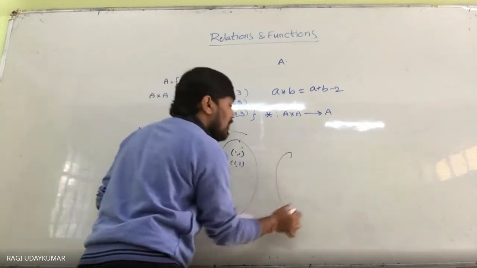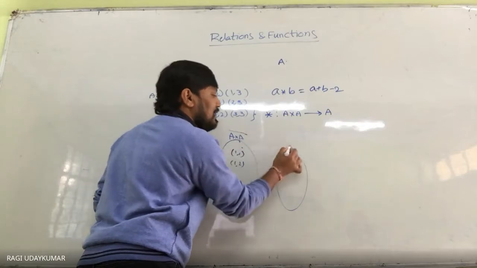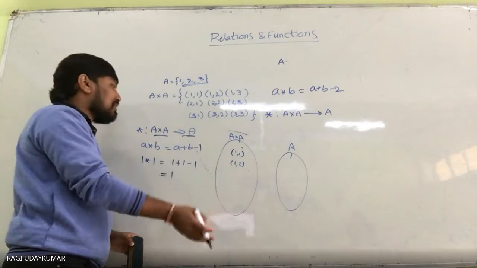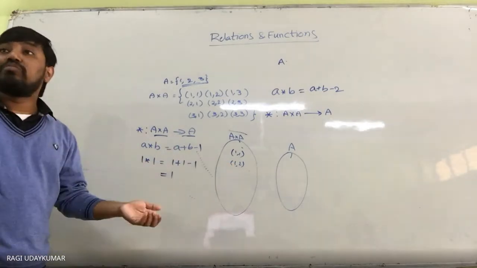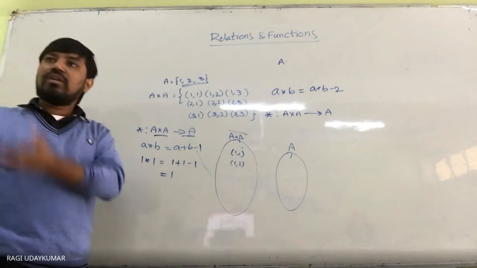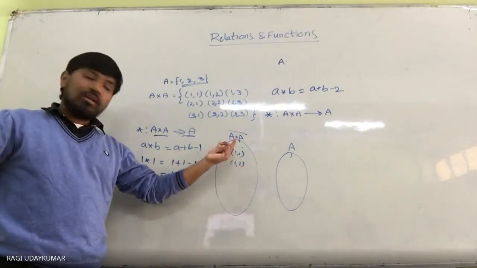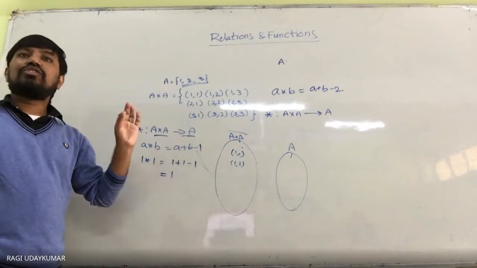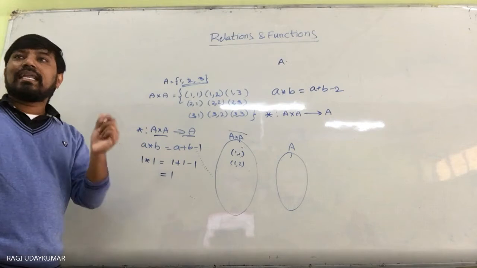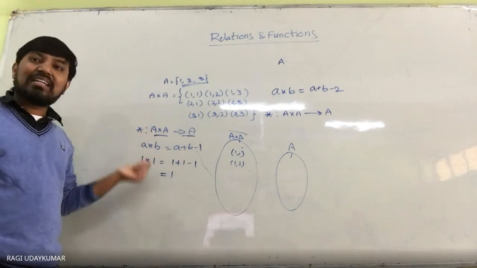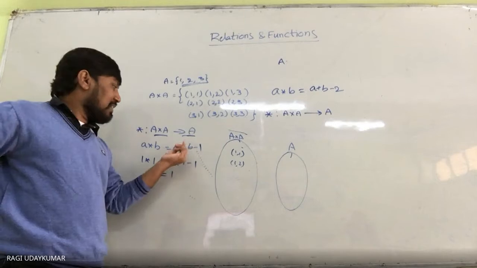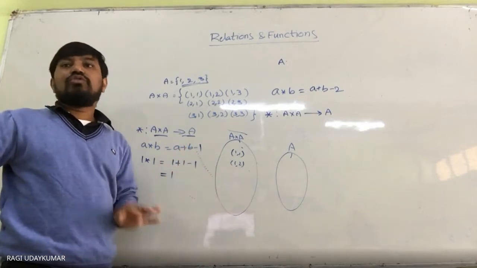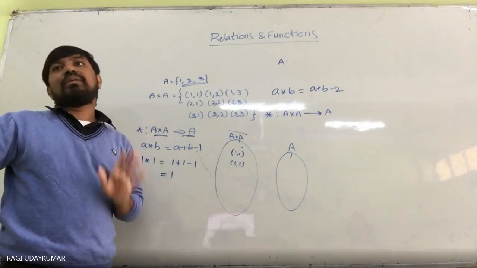Here this is A cross A and this is A. A cross A to A is a function, and that function must be properly defined. Only when it is defined can you say it is A cross A to A, denoted by the star symbol, which will be defined in different ways. Either it will be given as A plus B minus 1, or A plus B minus 2, or A divided by 2. So it is called a binary operation.